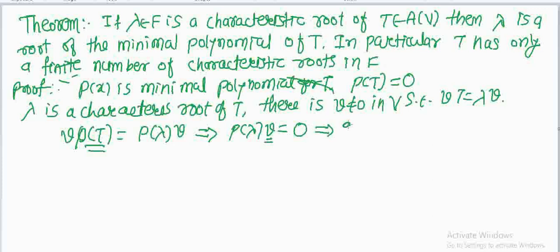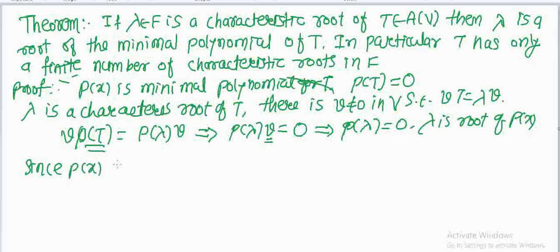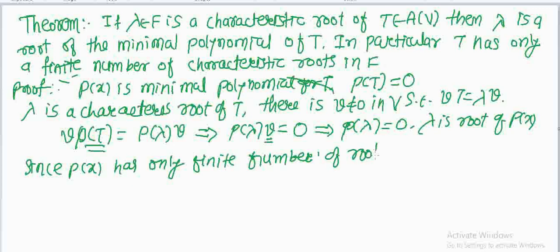So this gives that p(lambda) equals 0. If p(lambda) equals 0, then lambda is a root of p(x). But p(x) is a minimal polynomial, so the degree of p(x) is finite. p(x) has only a finite number of roots in F, and therefore if lambda is a root of p and the roots are finite, then lambda is also finite.